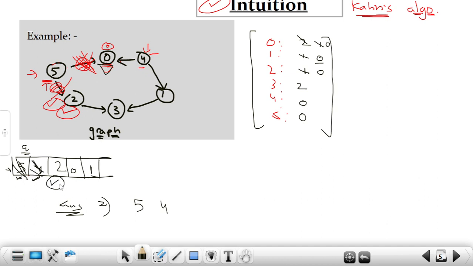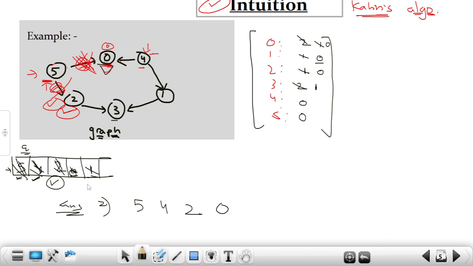Now I will come to this 2. I will pop this 2 out. And once I pop this 2, then I will reduce the in degree of this 3 by 1. So now it will become 1. And I will print 2. And after this, I'm done with 2 as well. Now I will come to 0. So for 0, there is no neighbor. So just simply print the 0.